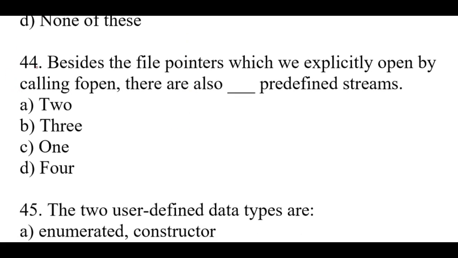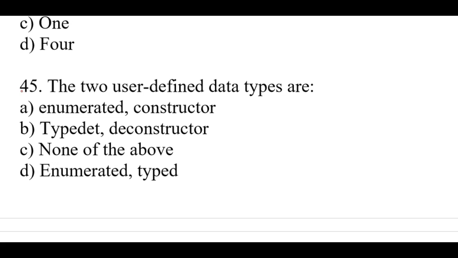Question number 44. Besides the file pointers which we explicitly open by calling fopen, there are also dash predefined streams. Right option is B. 3. Question number 45. The two user defined data types are. Right option is D. Enumerated type.